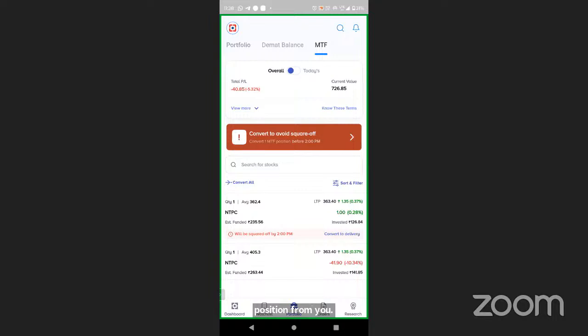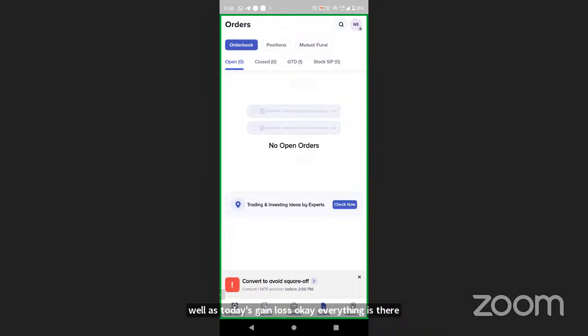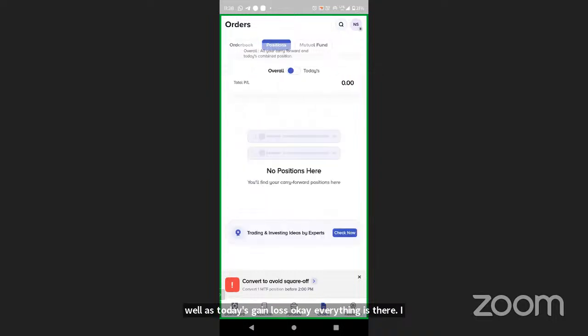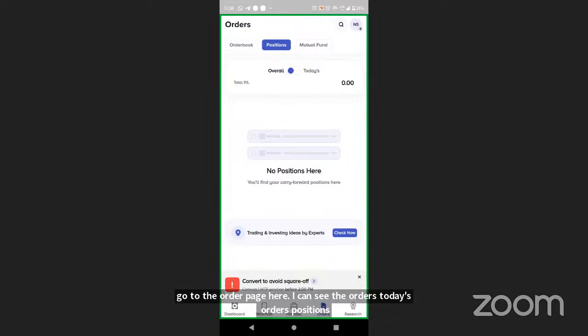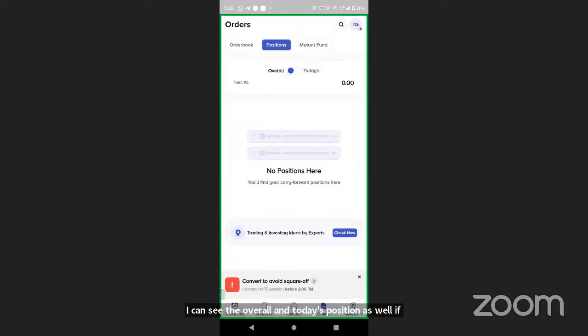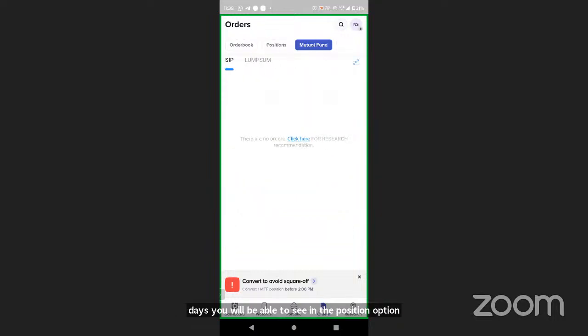You can see the overall as well as today's gain or loss. Okay, everything is there. I go to the order page. Here I can see the orders, today's orders, and positions. I can see the overall and today's position as well. If there is an open position in F&O, or all the trades for today, you will be able to see them in the position option. And for mutual funds, SIP and lump sum, you can go here.